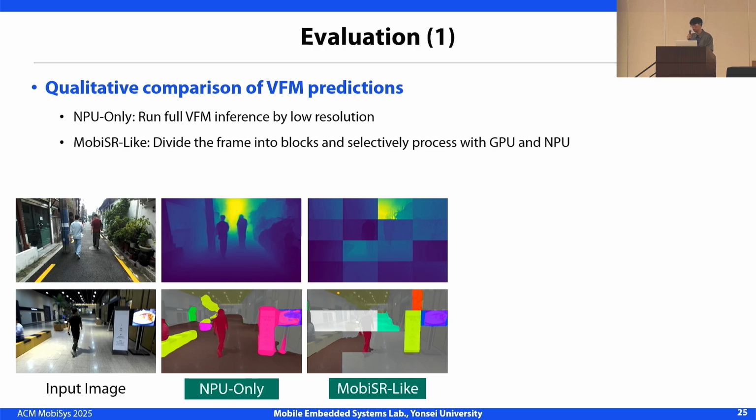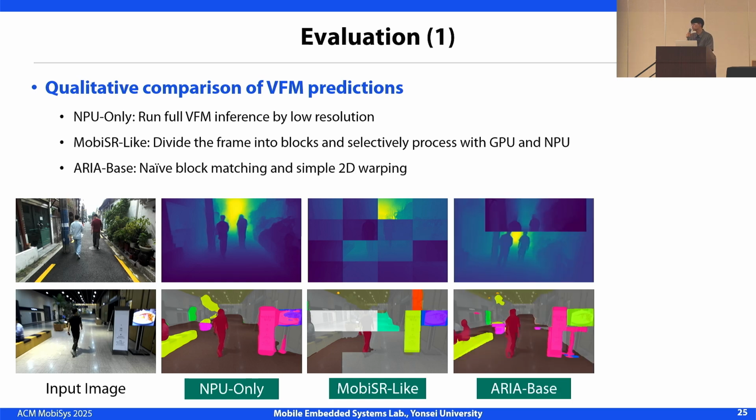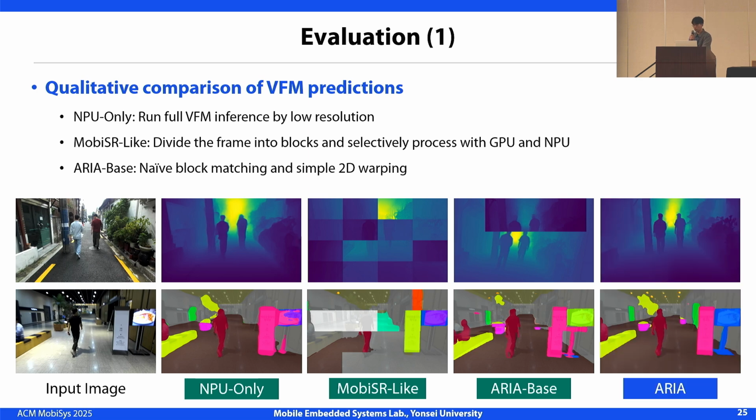to frame splitting. ARIA base, a stripped-down version of ARIA without our solutions and just using block matching algorithm and simple 2D warping, suffers from inconsistencies between GPU and NPU outputs. In contrast, ARIA achieves clean, high-quality depth and segmentation results by combining full-frame fidelity with dynamic region updates.